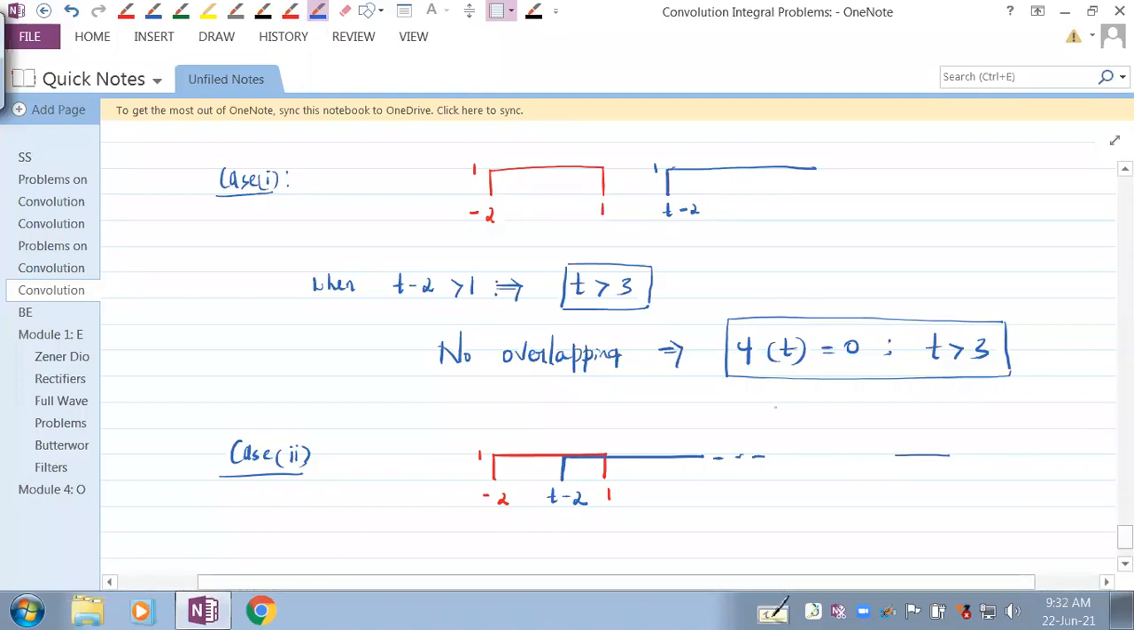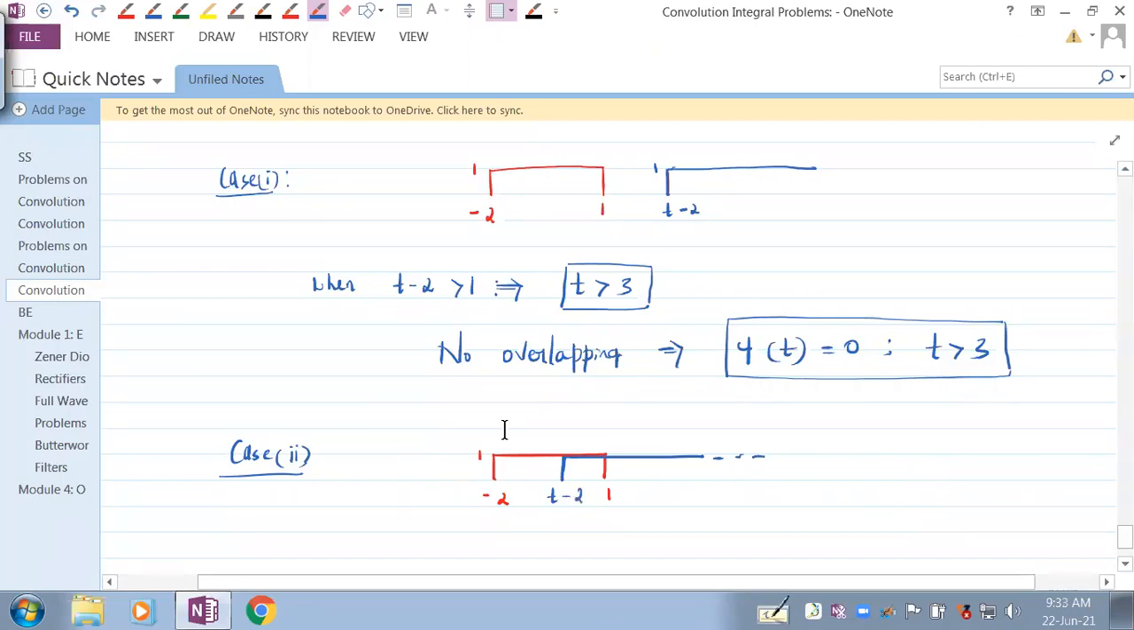Here, let me take that as red. So this is the signal you have. And the other signal, if it just comes and stands over this. So this is 1, and at the same point you have t minus 2. Then also there is overlapping. Everybody understand that? So when t minus 2 is equal to 1 and less than 1, the overlapping is happening. Understand that? So we shall say there is overlapping happening.